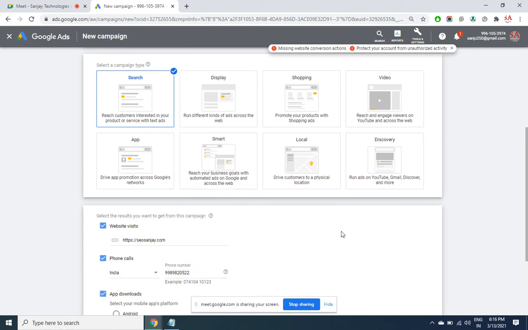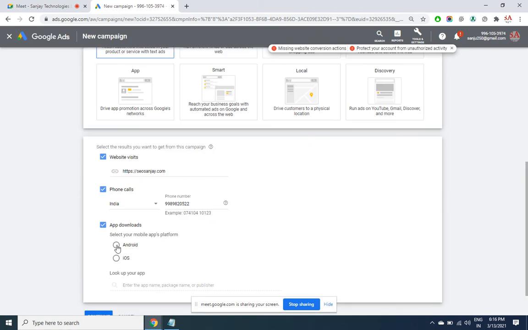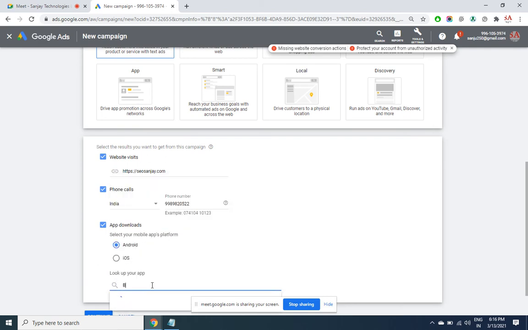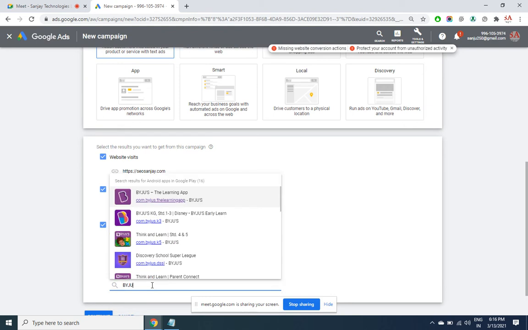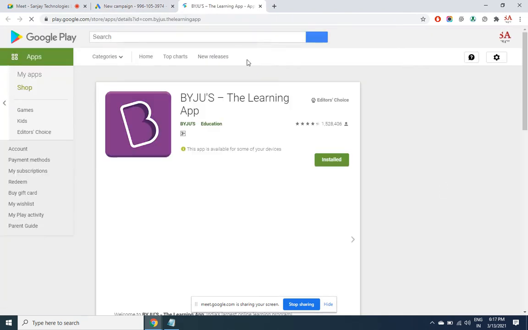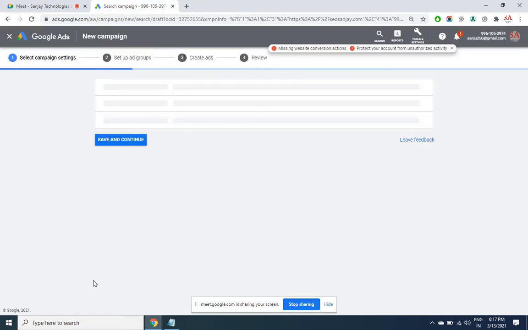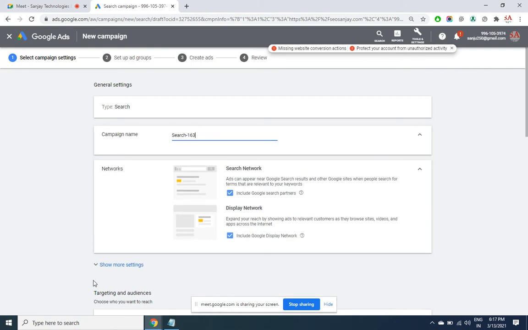I also want app installations. That means you want an all-round marketing. So I selected the platform there as search.